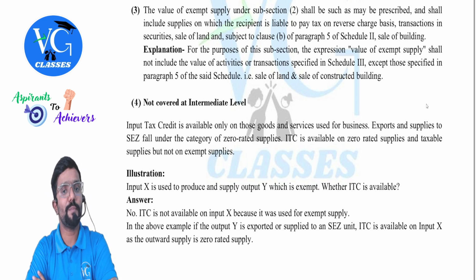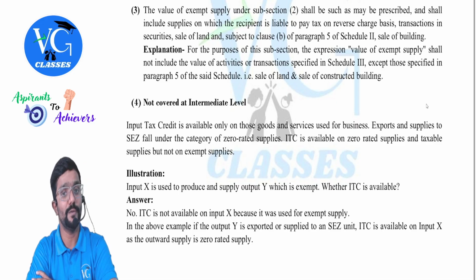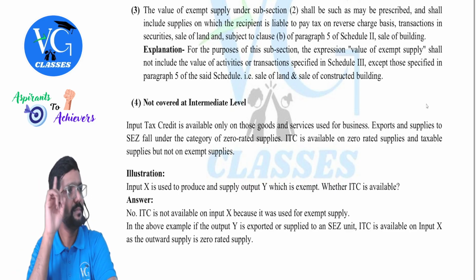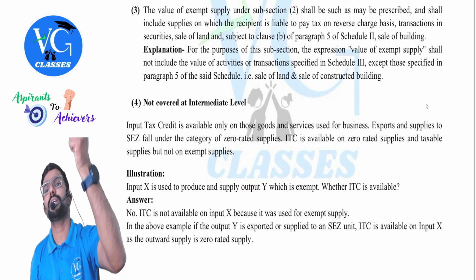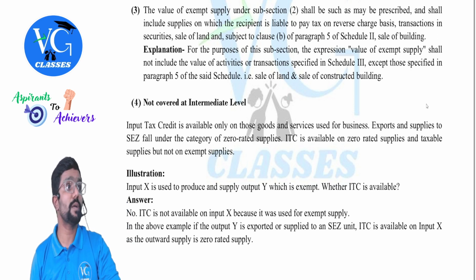Explanation for this. For the purposes of this subsection, the expression value of exempt supply shall not include the value of activities or transactions specified in schedule 3, except those specified in paragraph 5 of schedule 3. Sale of land and sale of constructed building means exempt supply will not include schedule 3 items, it seems. Okay. But it will include only one item in schedule 3. What is it? Sale of land and sale of constructed building. Sir, what if it is a sale of pre-constructed building? It is not a part of schedule 3. It will be a supply of services as per schedule 2. Did we learn it? Yes.